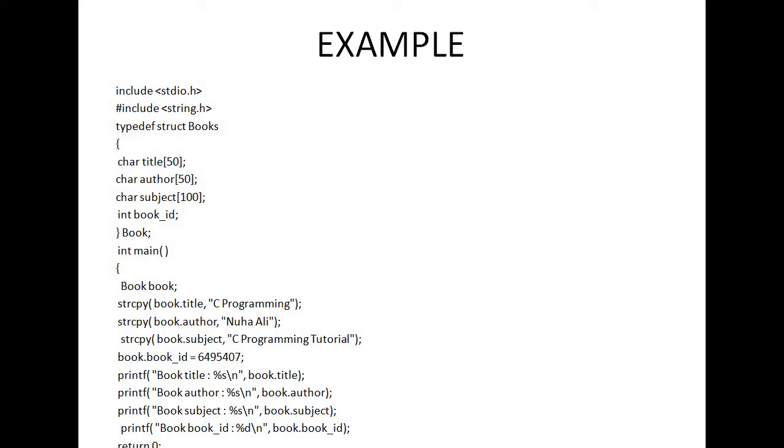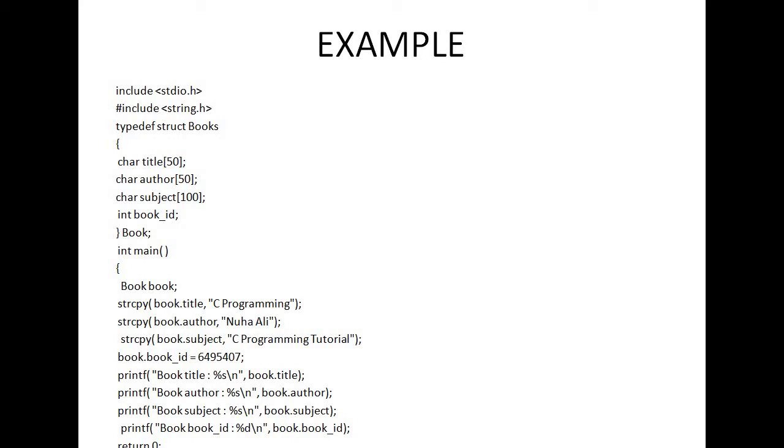Array is nothing but a grouping of similar types of data, and structure is nothing but a grouping of different data types. That is the difference between an array and a structure. Array is a collection of similar type of data. Structure is a collection of different types of data.